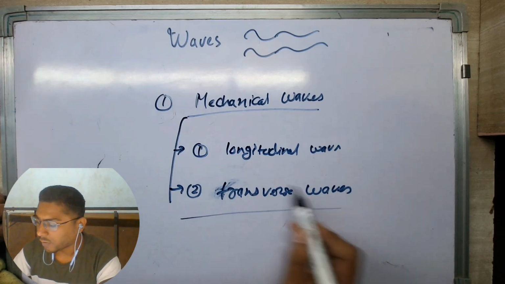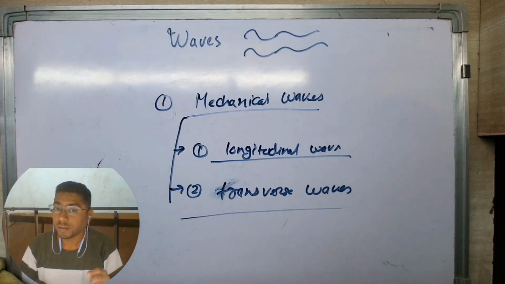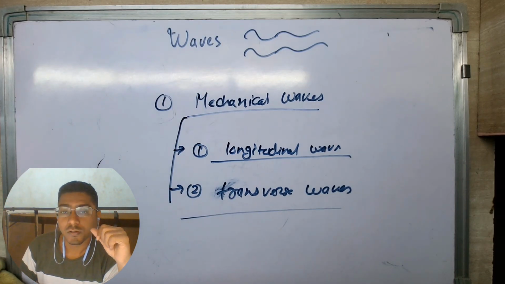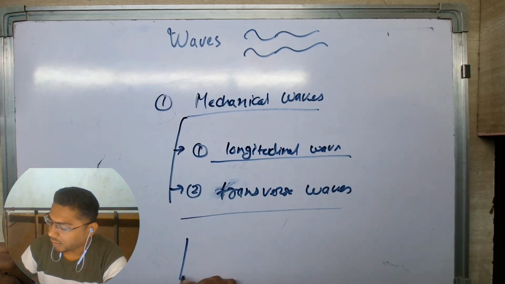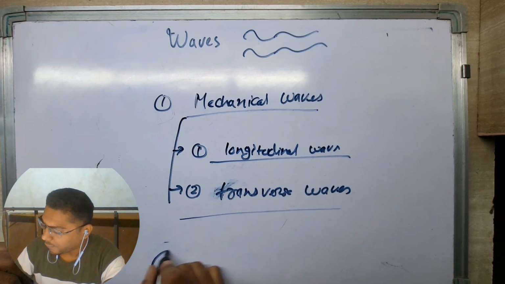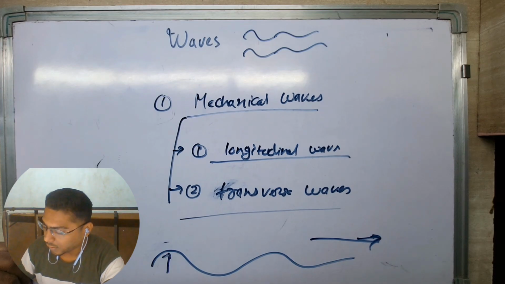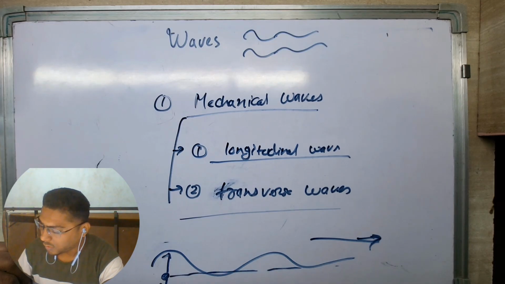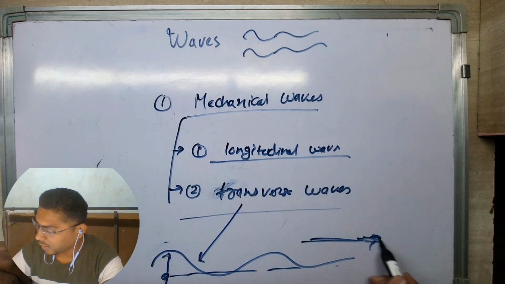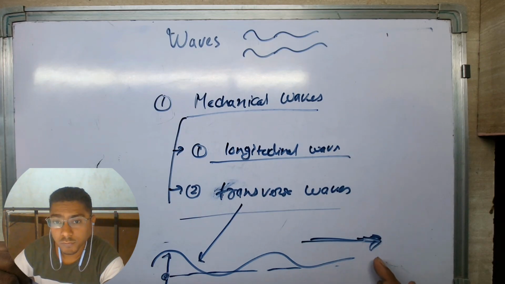So, how can we categorize longitudinal waves and transverse waves? Longitudinal waves are the disturbances in the medium which are parallel to the wave propagation. By wave propagation, we mean what? Let's just say the wave is traveling in this direction. Particles are moving up and down about their mean position. So this represents a transverse wave, meaning the particles oscillate perpendicular to the motion of the wave.